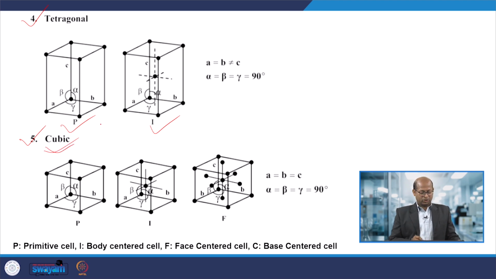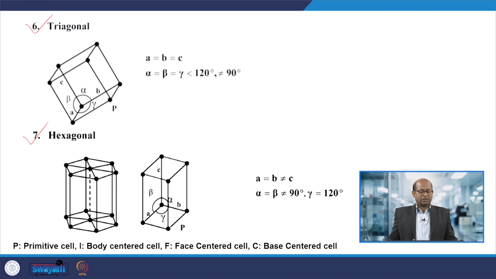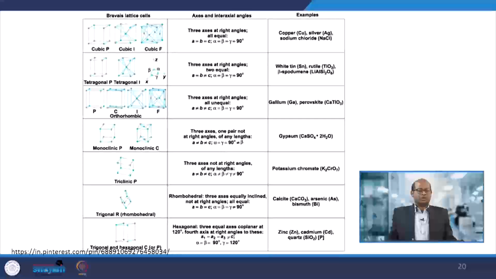Similarly, in the case of cubic, primitive unit cell is present, body centered and face centered. So, these 3 different types of arrangements are also possible, and in the case of trigonal one particular type of arrangement is present, and in the case of hexagonal, a primitive type of arrangement is present in the hexagonal type of unit cell.